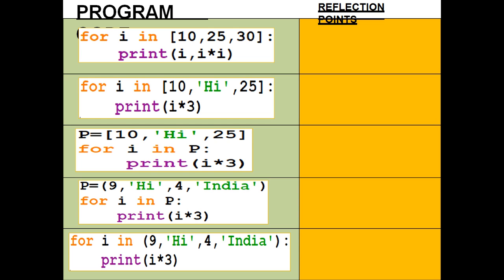So these are some of the reflection points. The students are asked to print the values in the following orders. The first example: 10, 25, 30. What will be the output? Then the second. You are given 2 to 3 minutes. Predict the output and write it in your notebook.